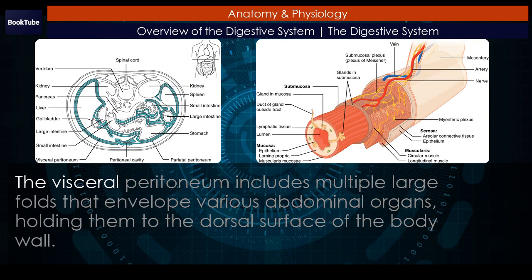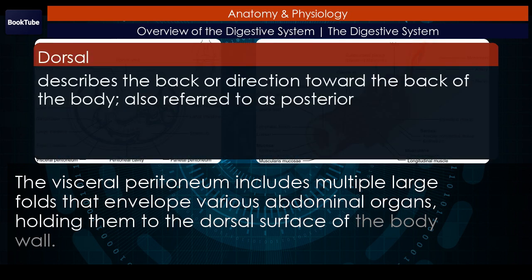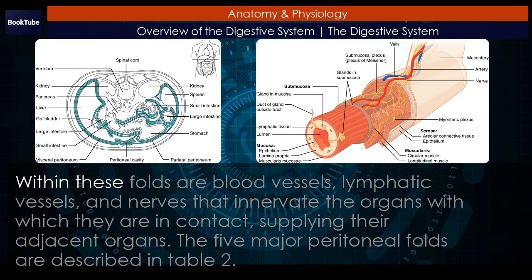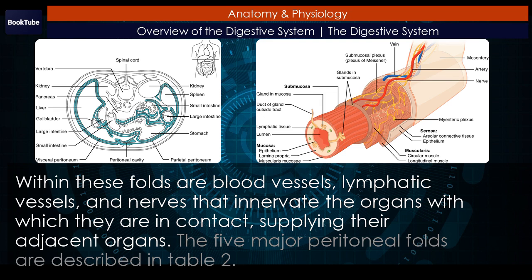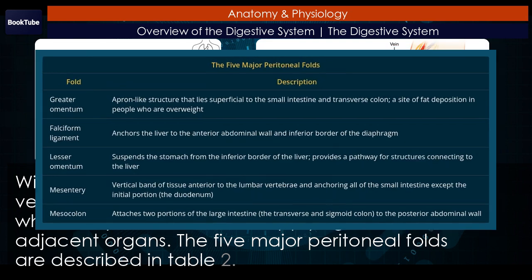The visceral peritoneum includes multiple large folds that envelope various abdominal organs, holding them to the dorsal surface of the body wall. Within these folds are blood vessels, lymphatic vessels, and nerves that innervate the organs with which they are in contact, supplying their adjacent organs. The 5 major peritoneal folds are described in Table 2.